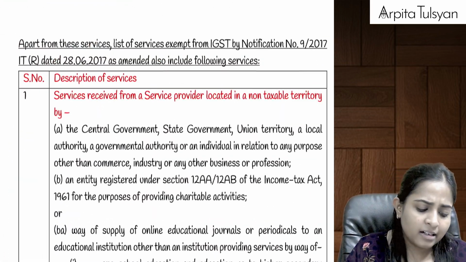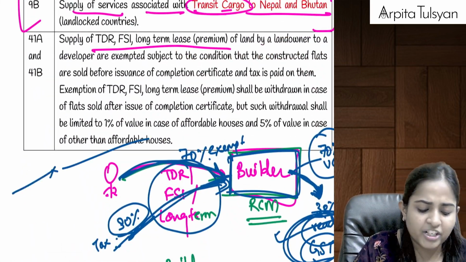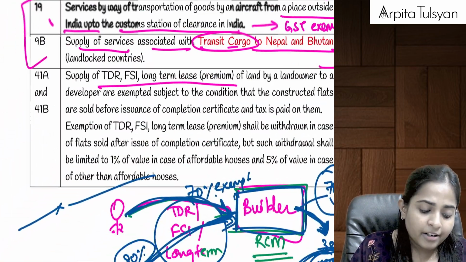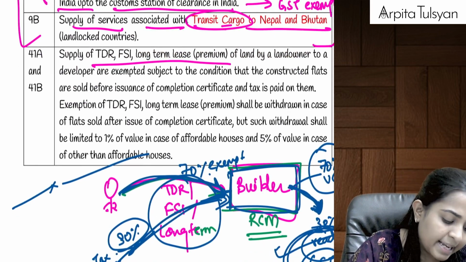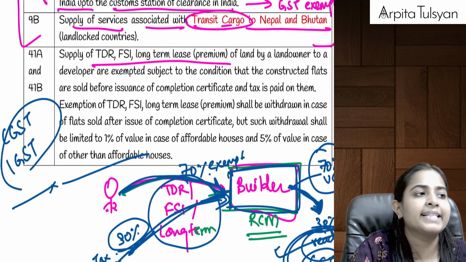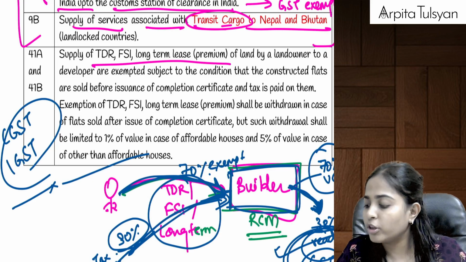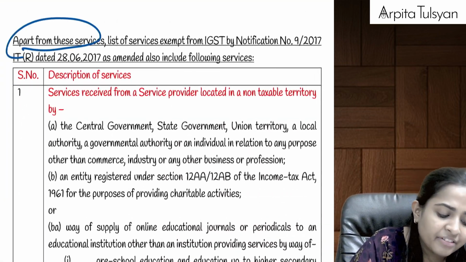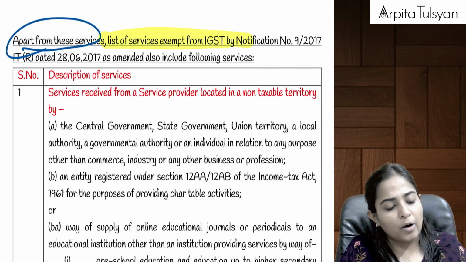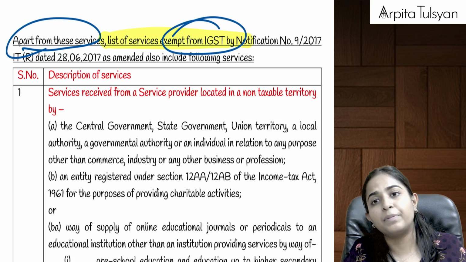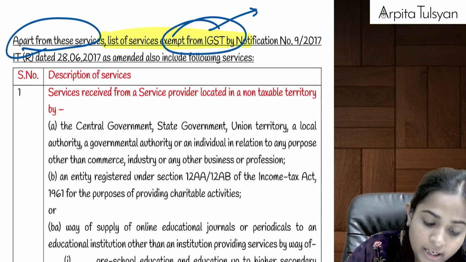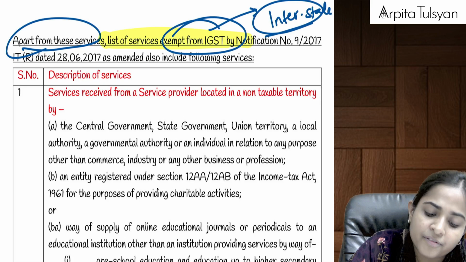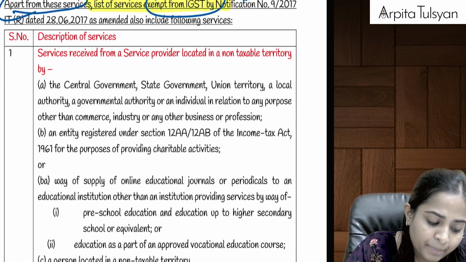Right, then yes, these were some extra services which are applicable extra for CA final students. You can just read it once. Till here, whatever entries we studied, these are exempted under CGST also, and these are exempted under IGST also. Both ways it is exempted. Now they have given some additional services which are exempted from IGST only. Means only on these interstate supply of services, where IGST is applicable, these are exempted from GST.